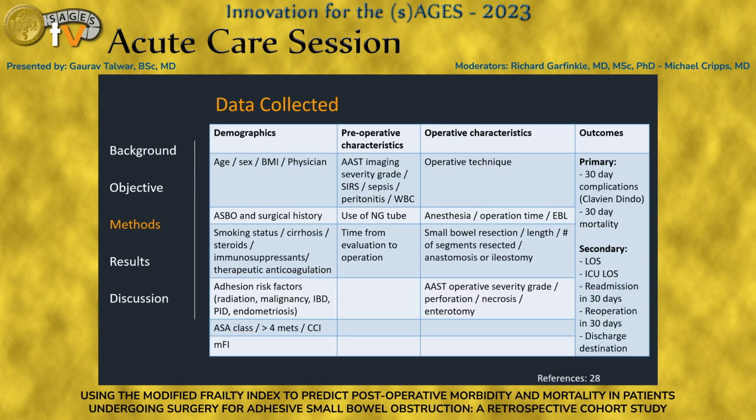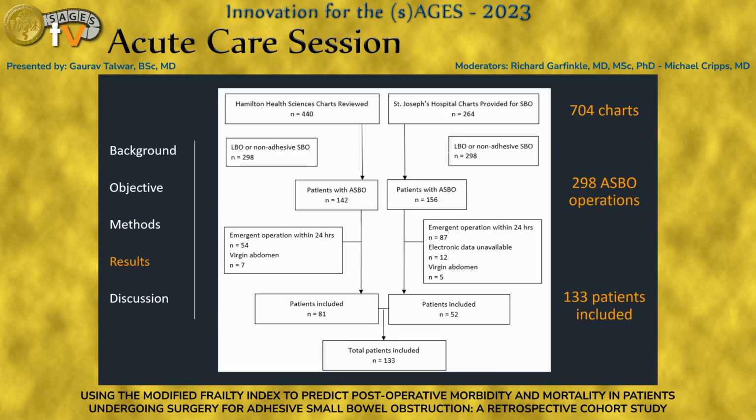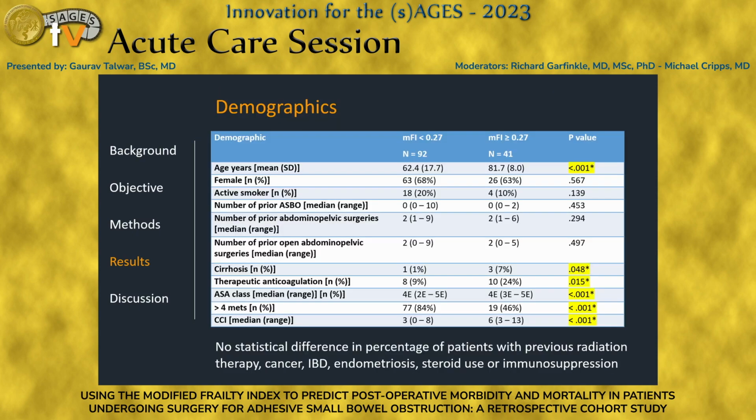A lot of data was collected. It was quite granular, but essentially the primary outcomes were 30-day complications and mortality, and the secondary outcomes were length of stay, ICU length of stay, discharge destination, reoperation, and readmission. Standard statistical analysis was performed thereafter. So after reviewing 704 charts, we were able to include 133 patients.